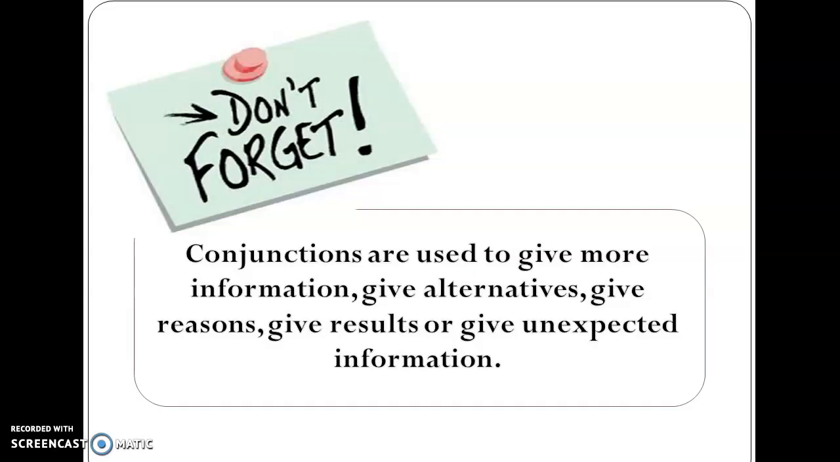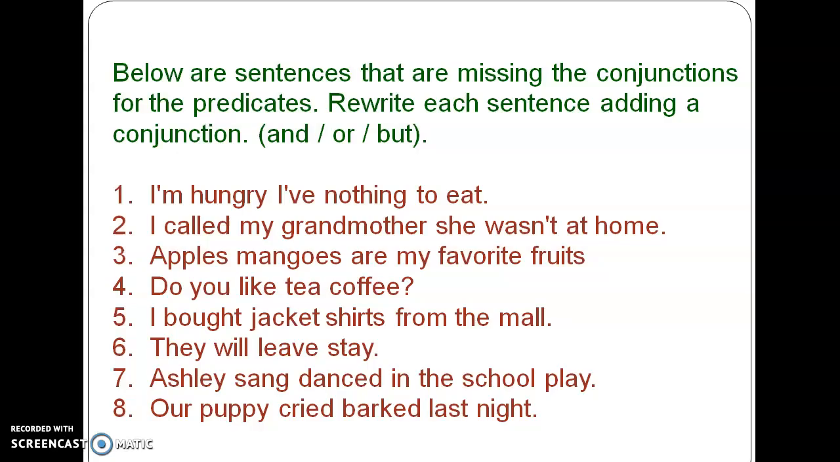Now I want to discuss it, revise all the concepts. Conjunctions are used to give more information, give alternatives, give reasons, give results, or give unexpected information, and all these things are called conjunctions when we use them in our sentences.